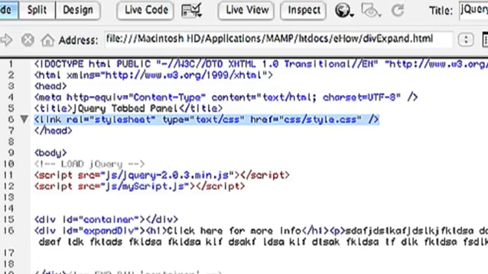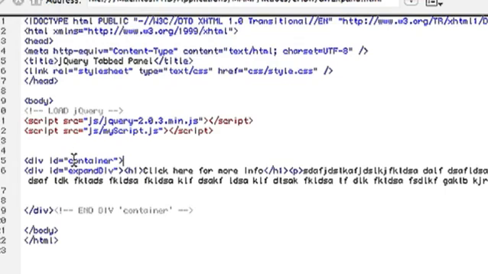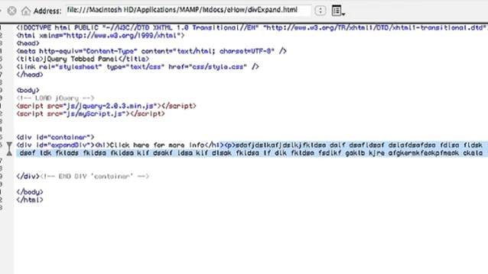So first I have a div which I labeled container, which will contain the entire content of the page. And then I have a second div which is called expand div, which will be the div that we'll be expanding. Now I have "click here for more info" written in a header, and then I have all the content I want in that header already on the HTML page. Just remember that it's all going to be in the HTML beforehand. You're not going to load this externally.